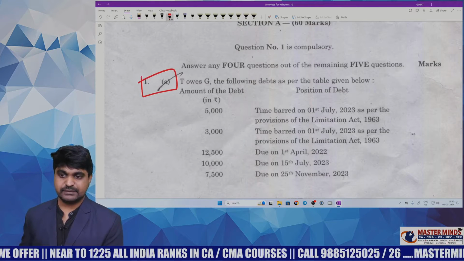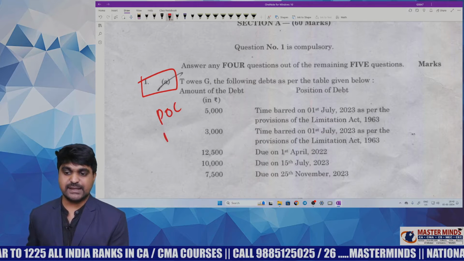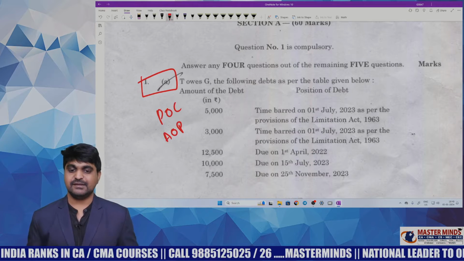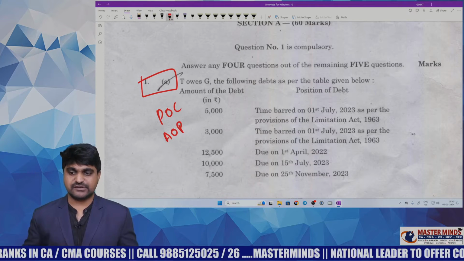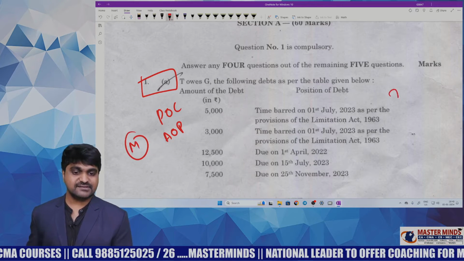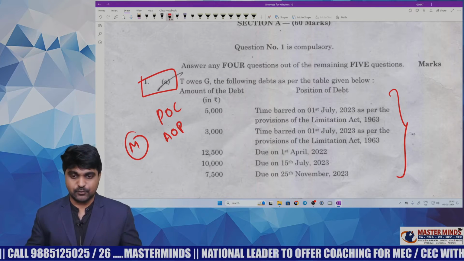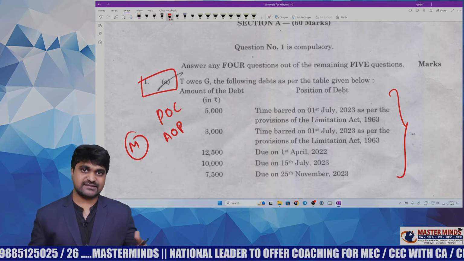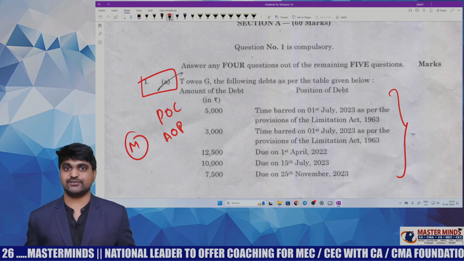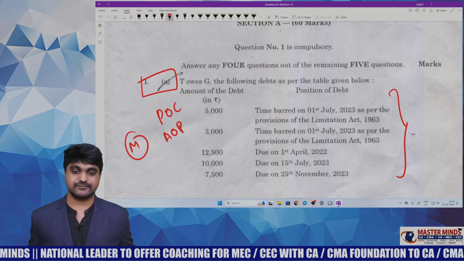Question 1A. This is from the Performance of Contract chapter, and this question is based on appropriation of payments, which is a very important concept for exams. Even though it is a very important concept, I am giving moderate status. Why? Because this kind of question is not covered in any ICAI source. Moreover, this question is covered in classes, so there is no problem in it. But it is not covered in ICAI sources. So that is the reason why I am giving moderate status.